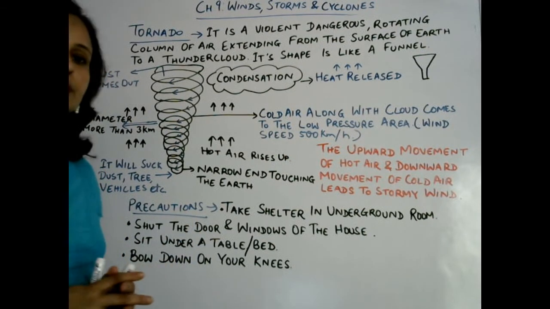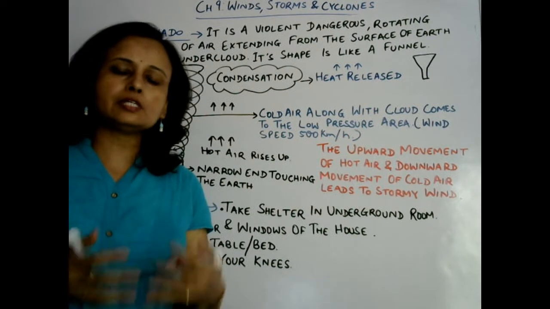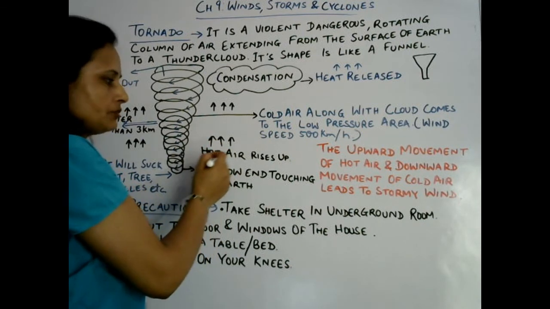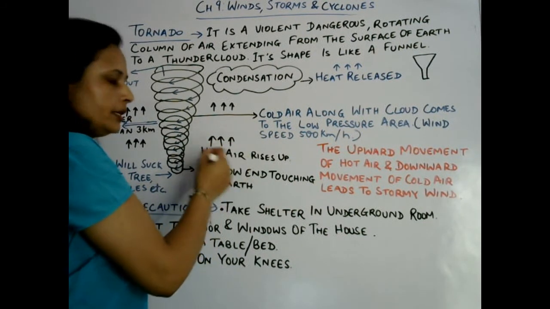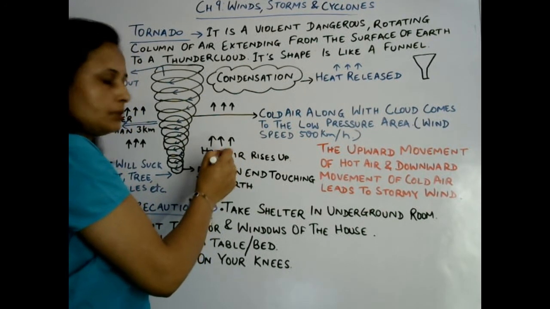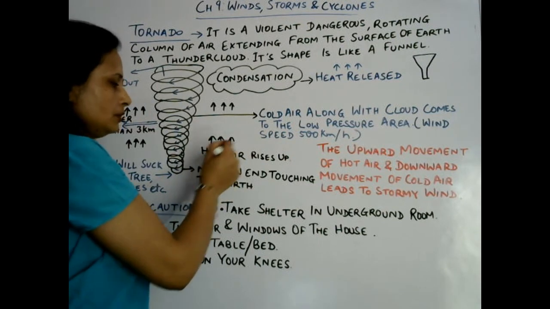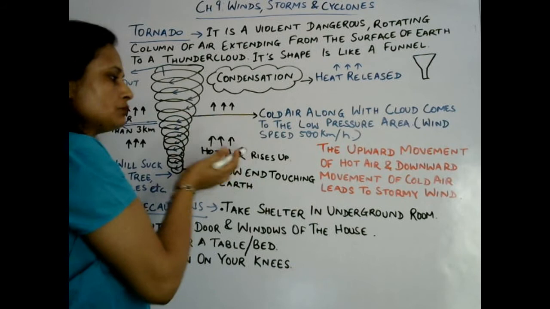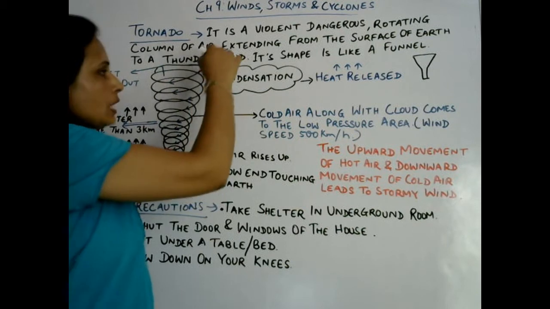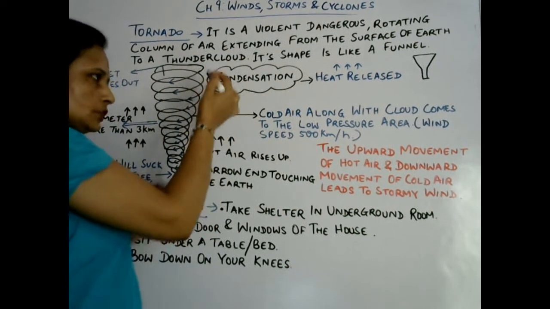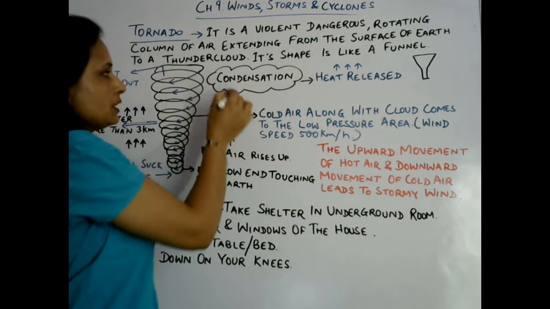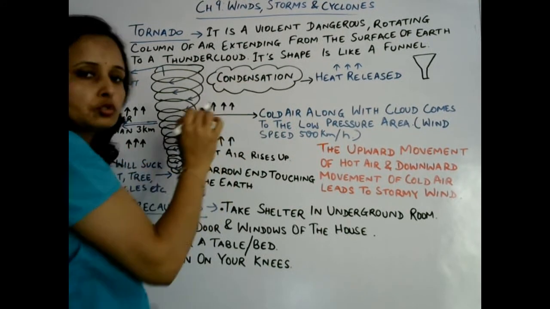As we discussed in thunderstorm, when the surface of earth heats up, the air which surrounds the surface of earth also heats up, and after that it becomes light in weight. The air which becomes light in weight will rise up and up and up, and finally goes to the upper atmosphere, and there it will condense, because it meets a colder surface, and convert into water droplets.